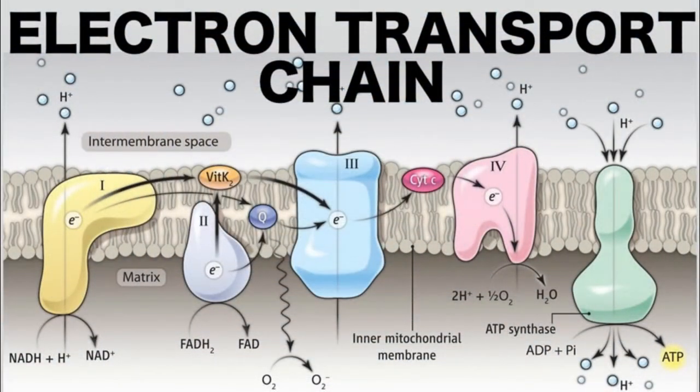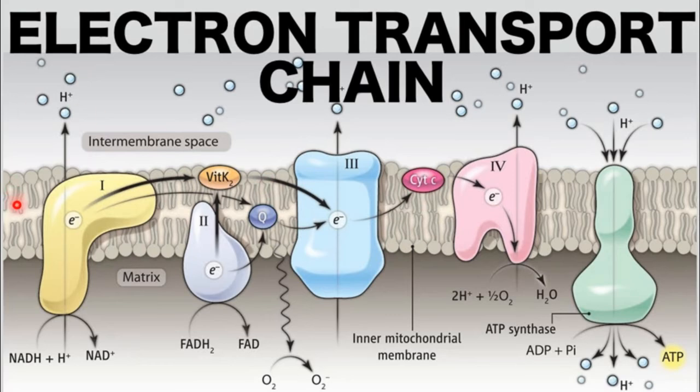Let us learn what happens in the electron transport chain. The electron transport chain is a series of complexes that transfers electrons from electron donors to electron acceptors via both reduction and oxidation. Along with electron transfer, there is transfer of protons across a membrane. This transport chain is built up of peptides. You can see these are peptides, many enzymes and other molecules.